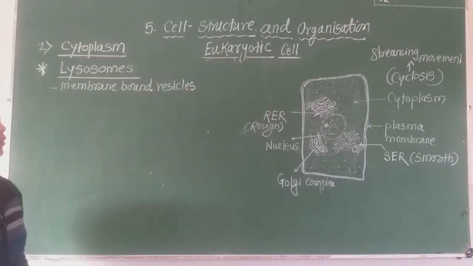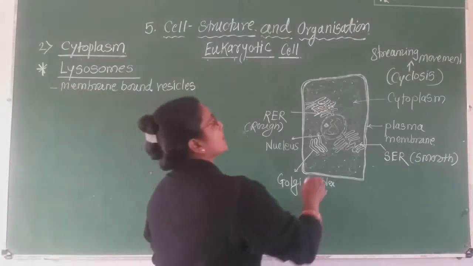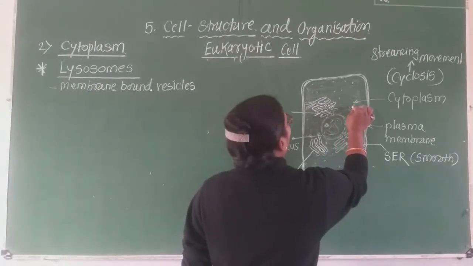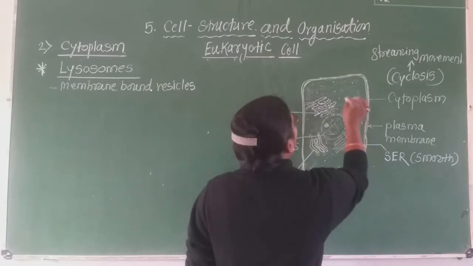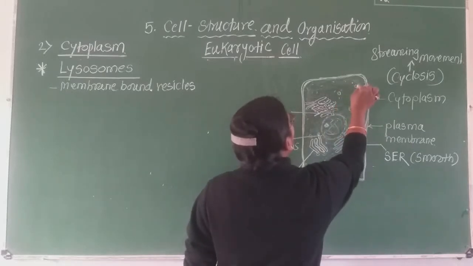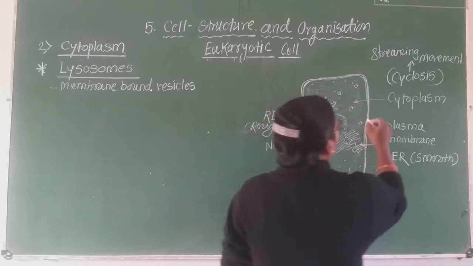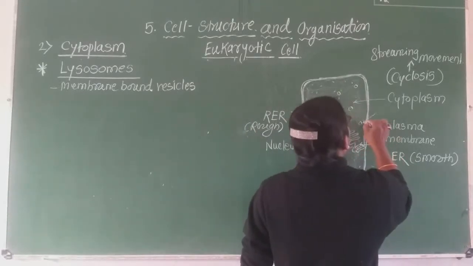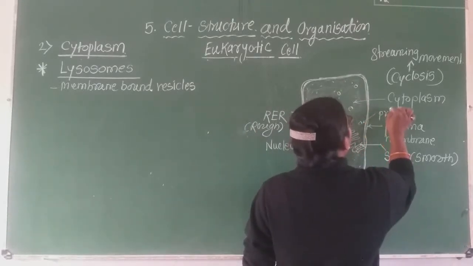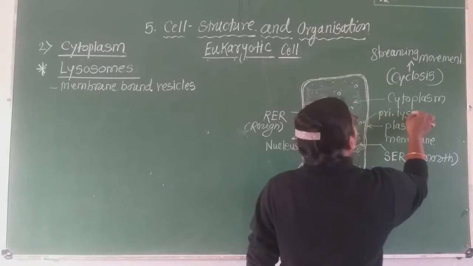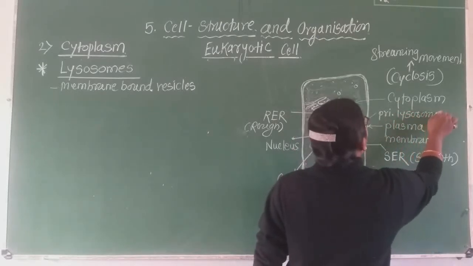Now what happens? These lysosomes are present in different forms. Actually, these are vesicles, like this. Now this is a lysosome, but this lysosome is known as primary lysosome.